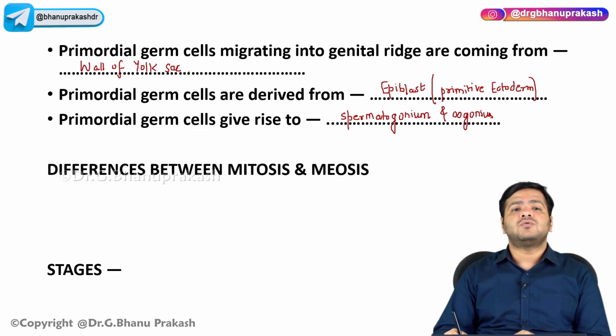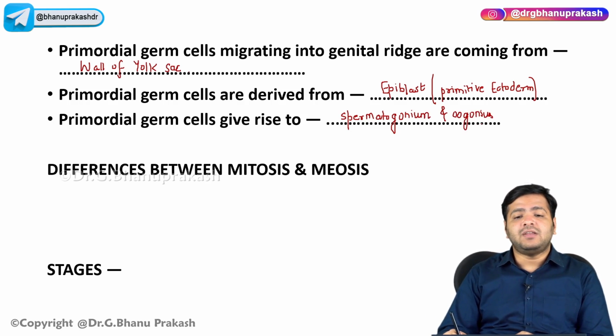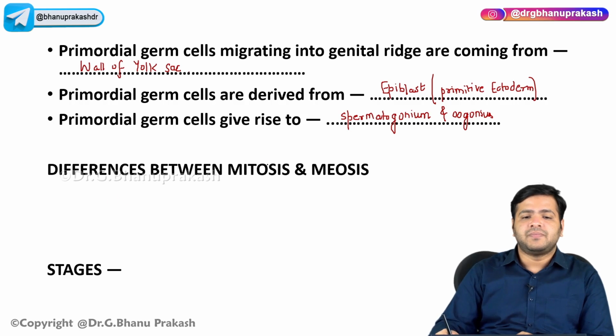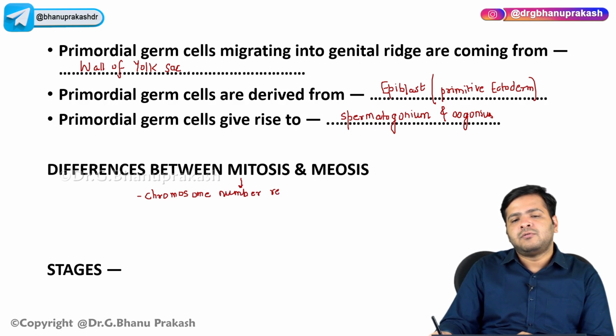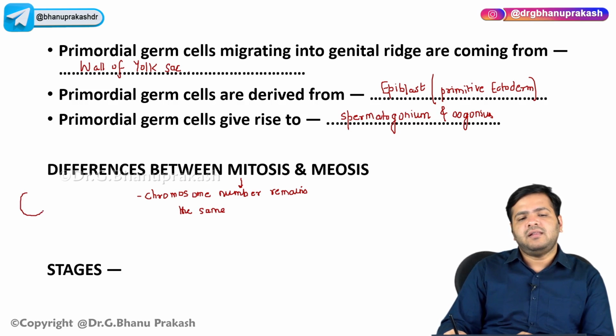Now, coming on to the difference between mitosis and meiosis. As you already know, mitosis is the one in which the chromosome number remains the same. For example, this is a cell, right?